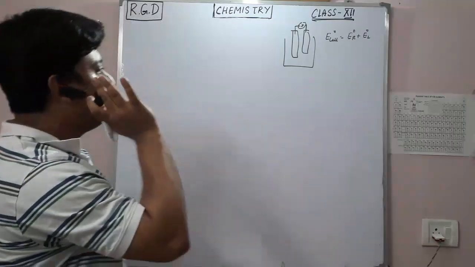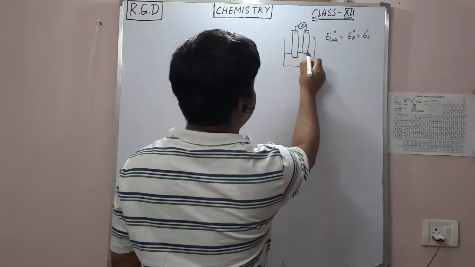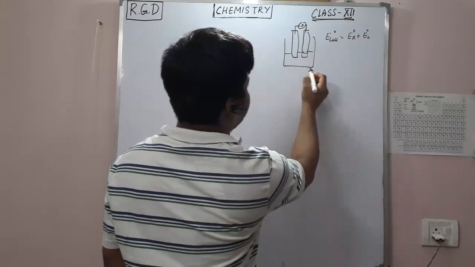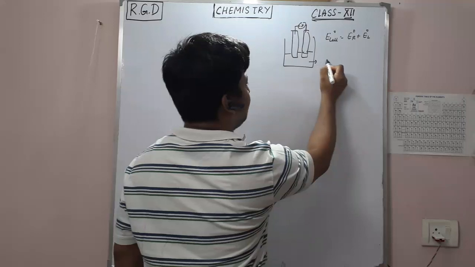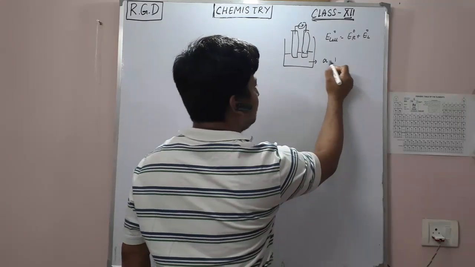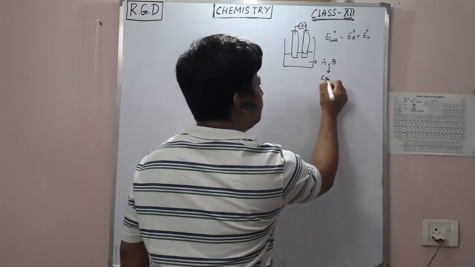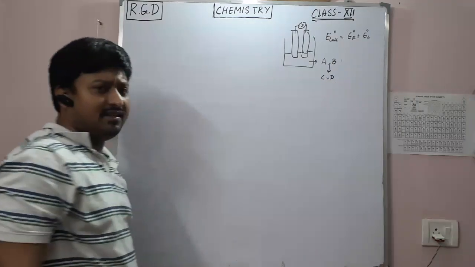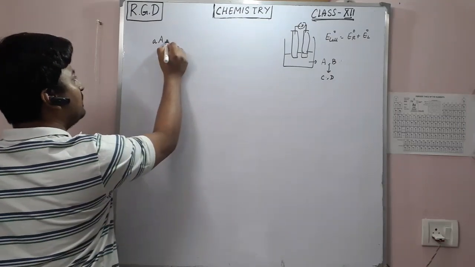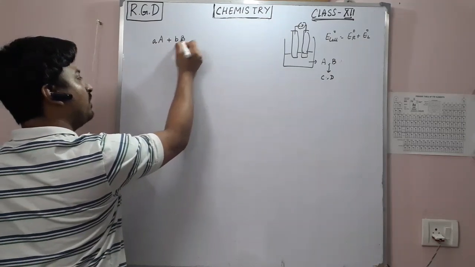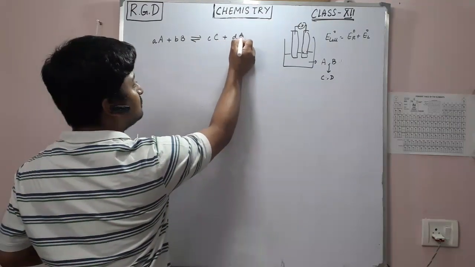Before going to that, let's say in this cell a reaction is happening. What reaction is happening? Let's say you have two components, capital A and B, and they are converting to C and D. Let's say this cell reaction is happening somehow. Let's first write down the balanced reaction.